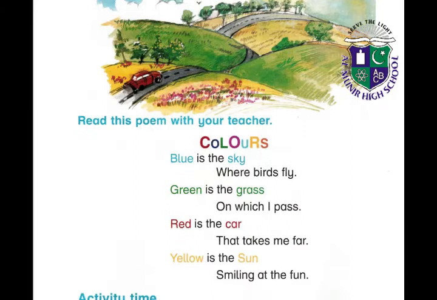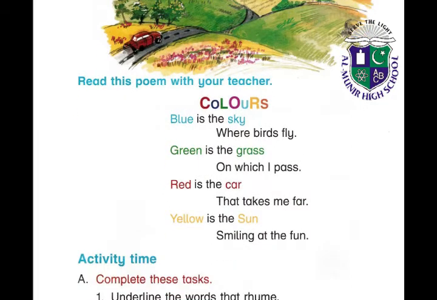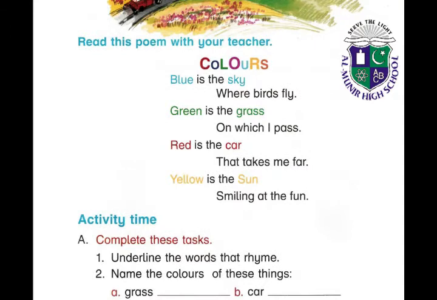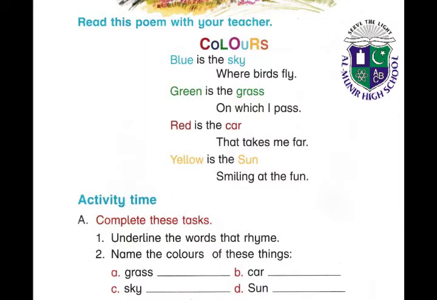In this page we are going to read a poem, Colors. Blue is the sky where birds fly. Green is the grass on which I pass. Red is the car that takes before. Yellow is the sun smiling at the fun. Very interesting poem. Okay students, now it is the activity time.